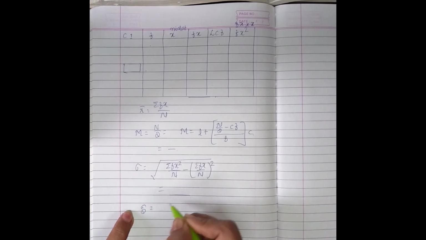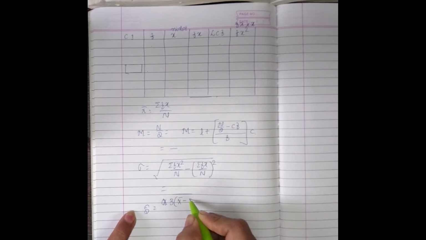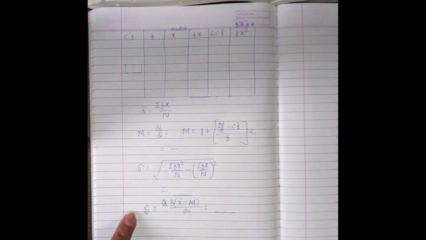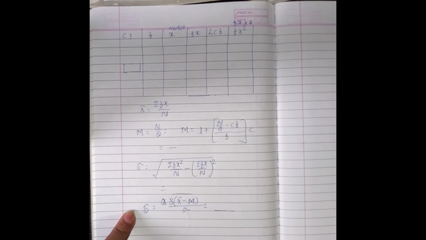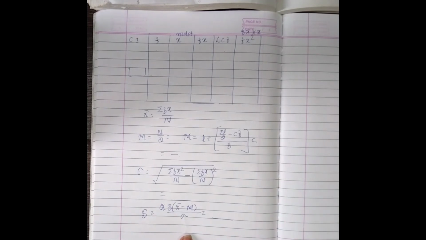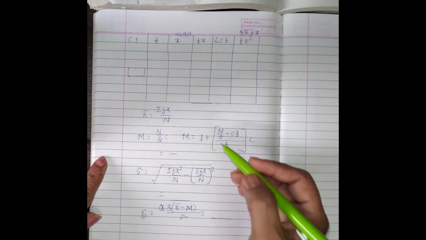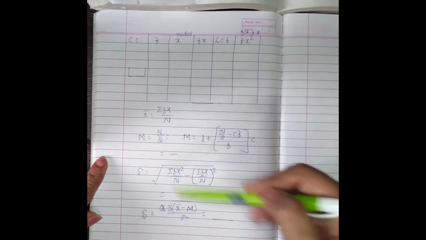Afterwards, S is equal to 3 times x bar minus median, divided by sigma. Just substitute all the values and you get one answer. Then substitute and calculate the value. This is Karl Pearson's coefficient of skewness when the mode is ill-defined. If you have to calculate, do it like that.